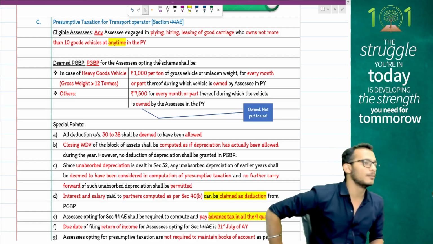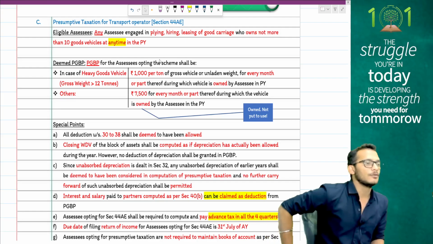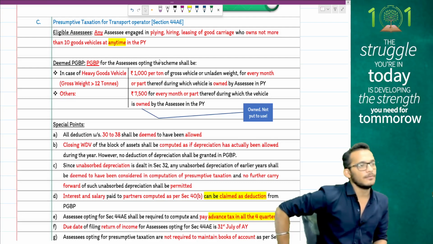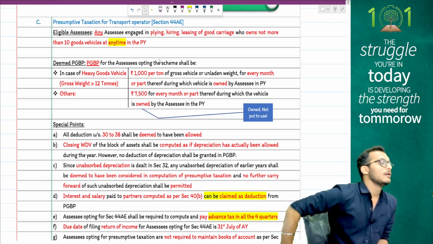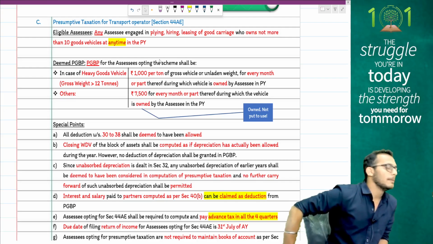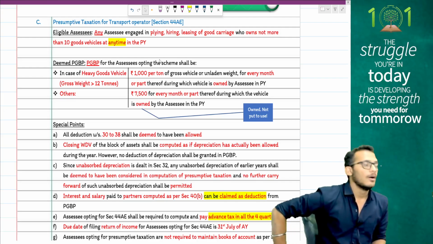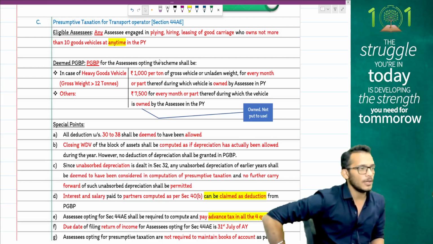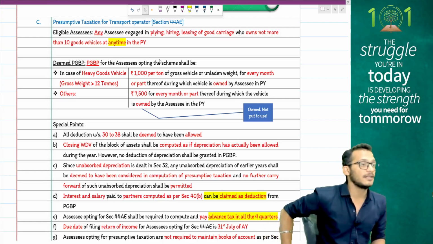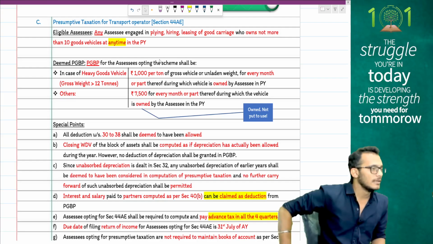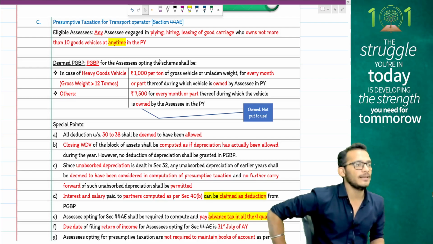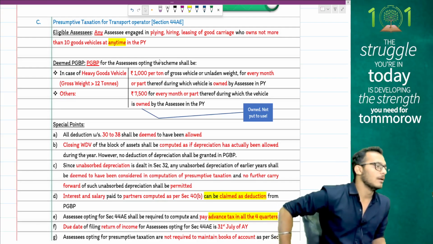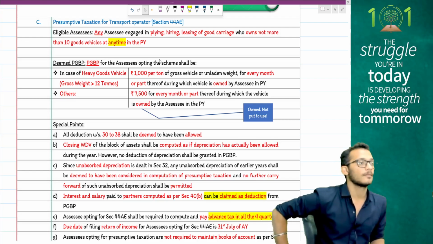If you have a heavy goods vehicle of more than 12 tons, I will tax you 1,000 per ton per month per vehicle for every month or part thereof that I am holding the asset. If I am having an asset which is not a heavy goods vehicle, it is 7,500 per month per vehicle for every month I am owning. Put to use is not important.